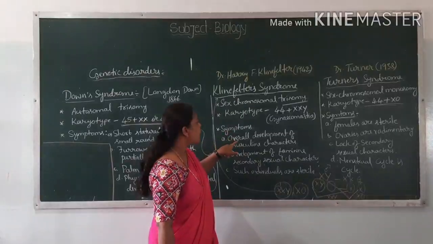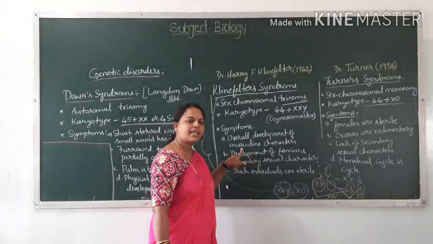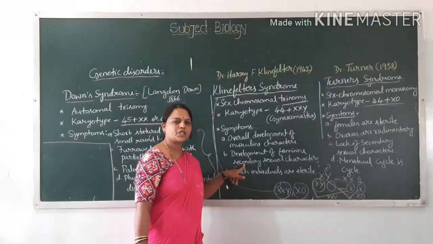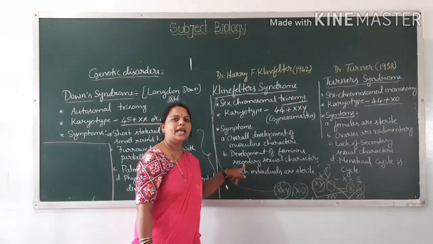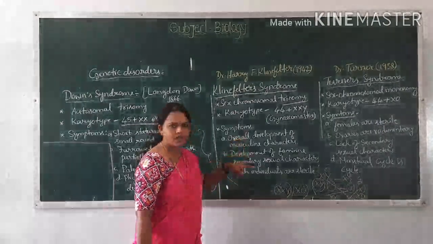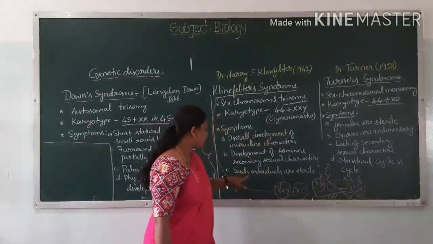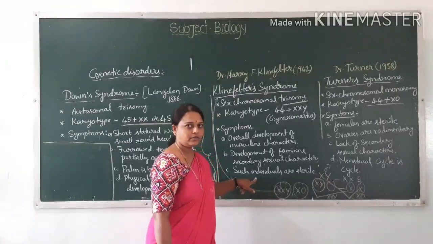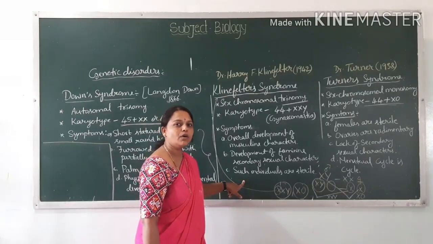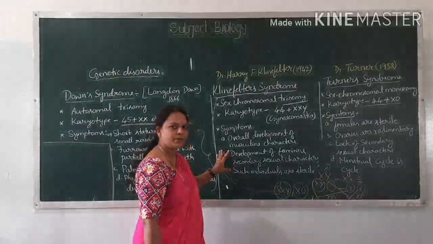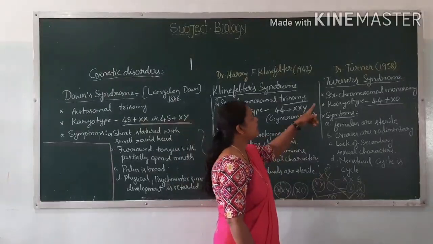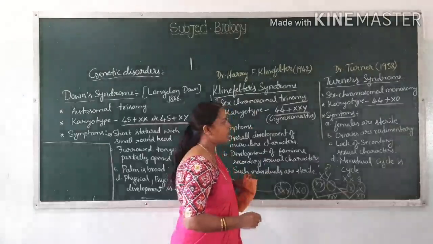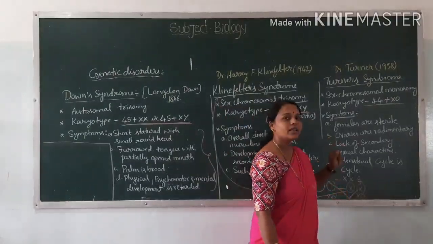The symptoms are overall development of masculine characters, but the development of feminine characters, like secondary sexual characters, is also exhibited in these individuals. Such a condition is called gynecomastia. Those individuals are sterile. They are not able to reproduce. These are the symptoms. Next we shall move on to Turner syndrome.